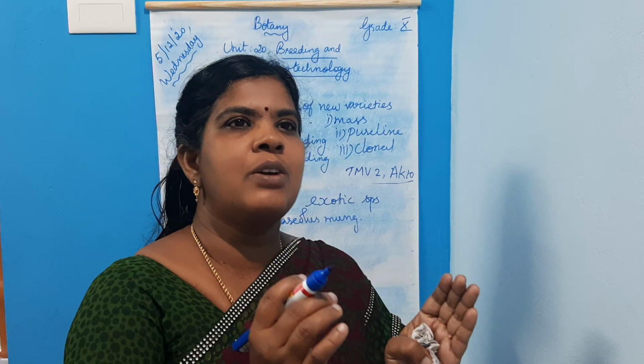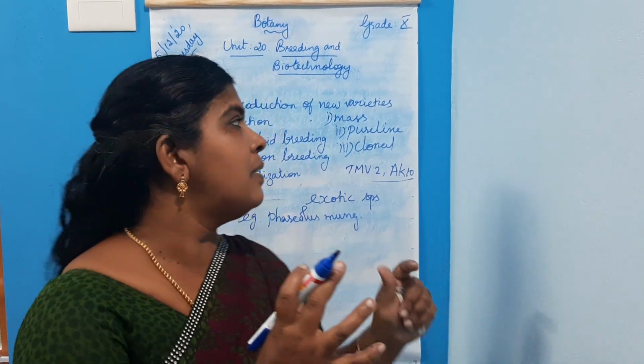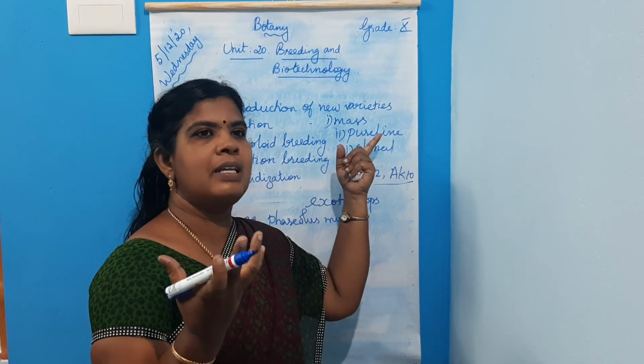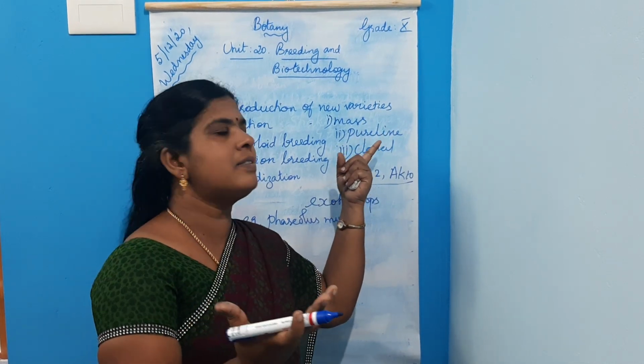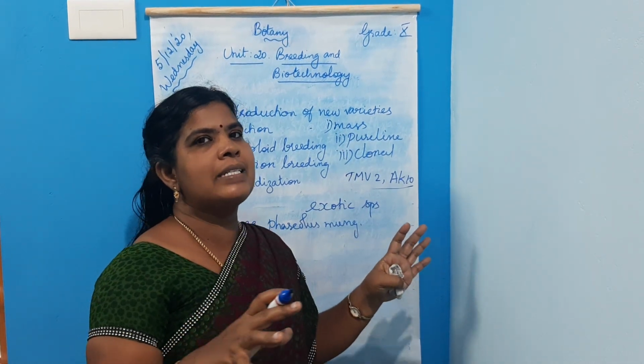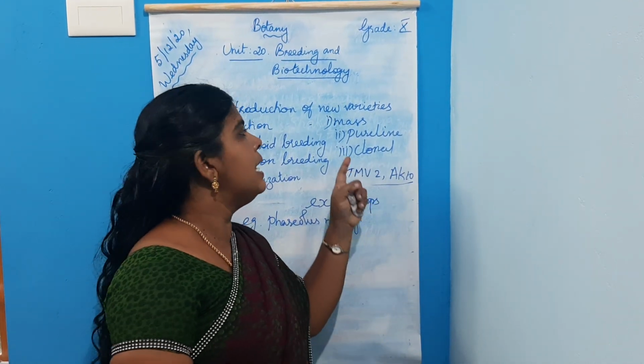So it's an auto selection. They need not apply scientific knowledge, because plants are selected based on their external appearance or morphological characters.